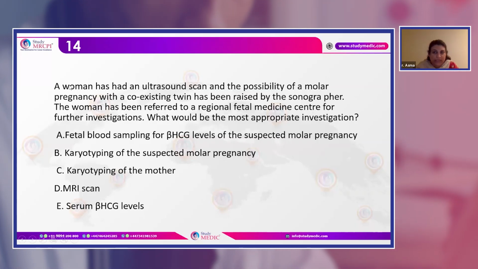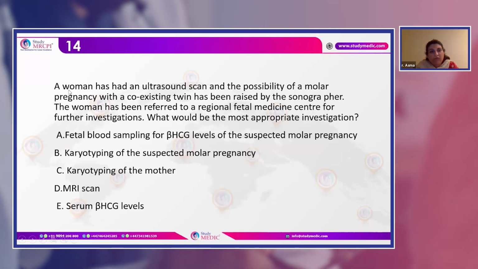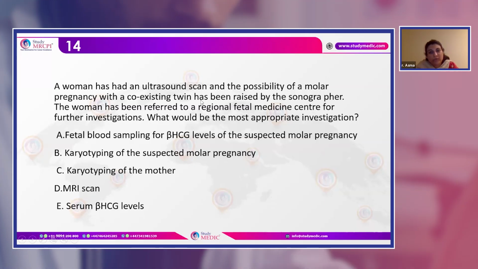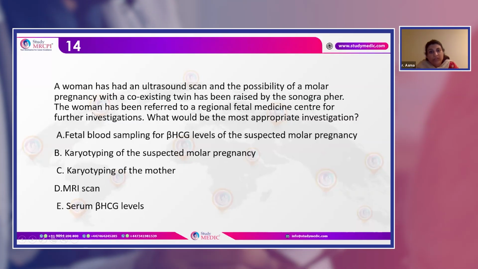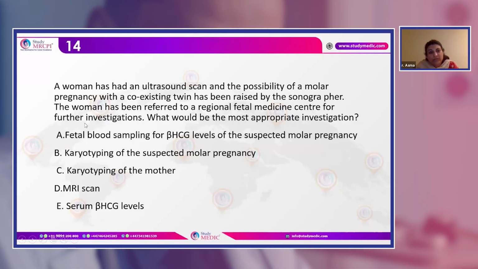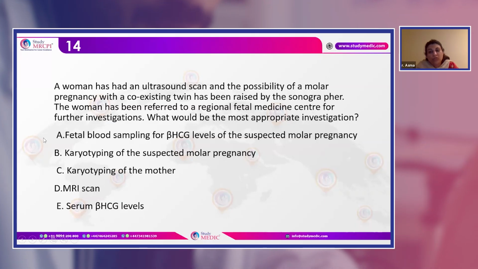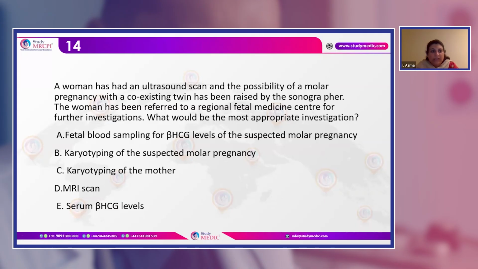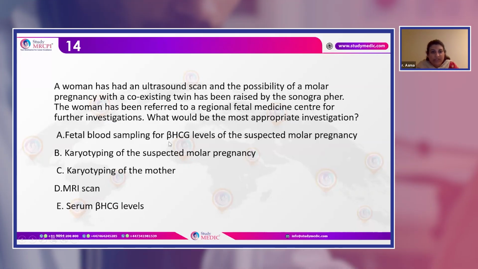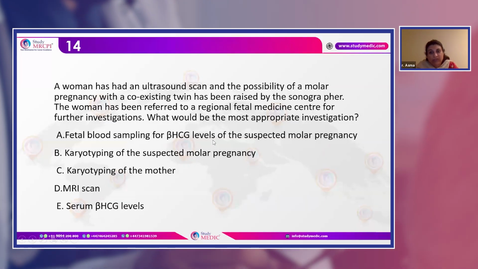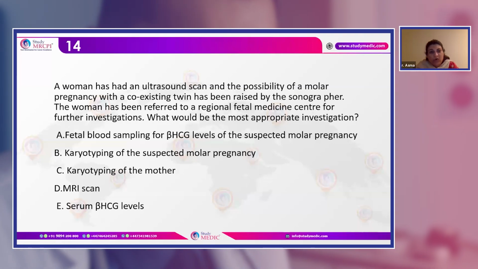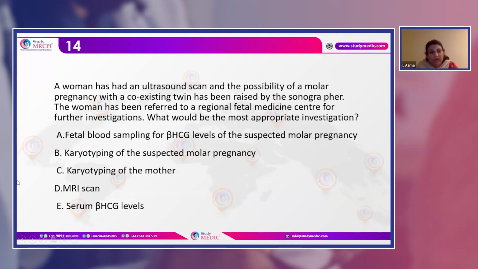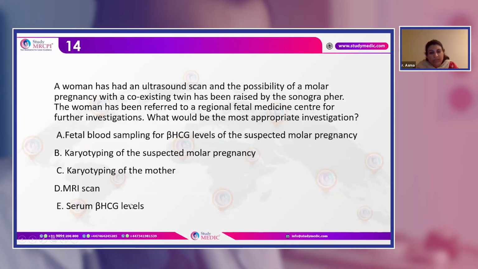The very important questions relevant to molar pregnancy: a woman has had an ultrasound scan and the possibility of a molar pregnancy with a coexisting twin has been raised by the sonographer. The woman is referred to the fetal medicine center for further investigations. So what would be the most appropriate investigation? That's also a very, very important question. Option A is FBC, or fetal HCG levels, or karyotyping of the suspected molar pregnancy, or karyotyping of the mother, or MRI scan, or serum beta HCG level.